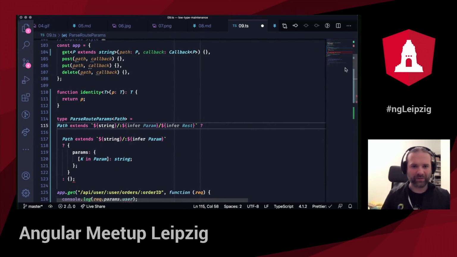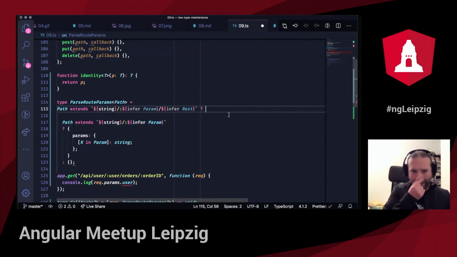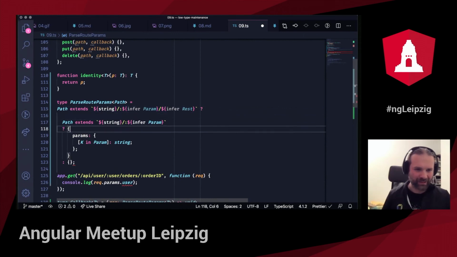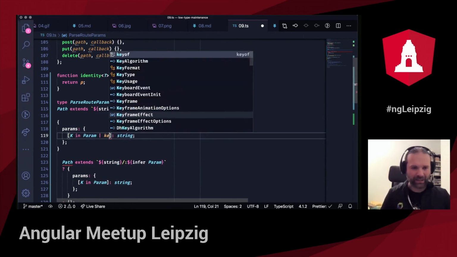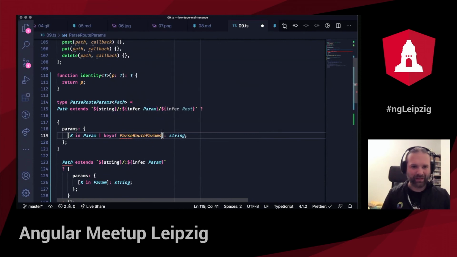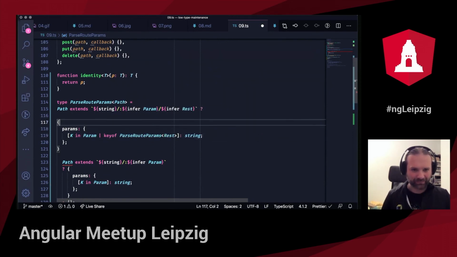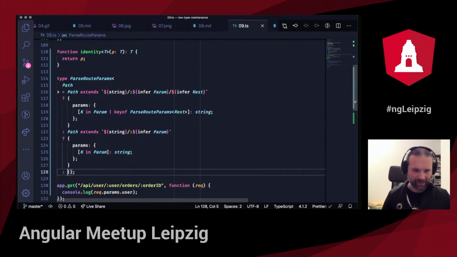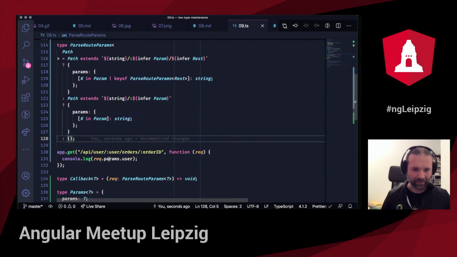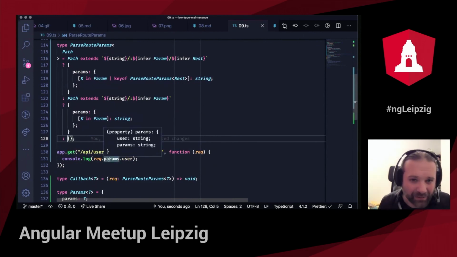And if this condition is true, so if there comes more, if more is available, what I do then is basically just the same, like here. But I also say, okay, not only that, but I go recursive. So with the rest that I inferred, I just do the same thing again. Okay, this should work. That's the other case. And then I have exhausted all my cases. And look at that. I have, nope, there's an error. It's user and it's params of string.